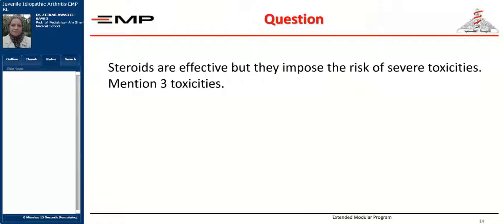Long-term steroid therapy results in severe toxicities. I want you, from your past knowledge, to mention 3 of these toxicities of long-term steroid therapy.